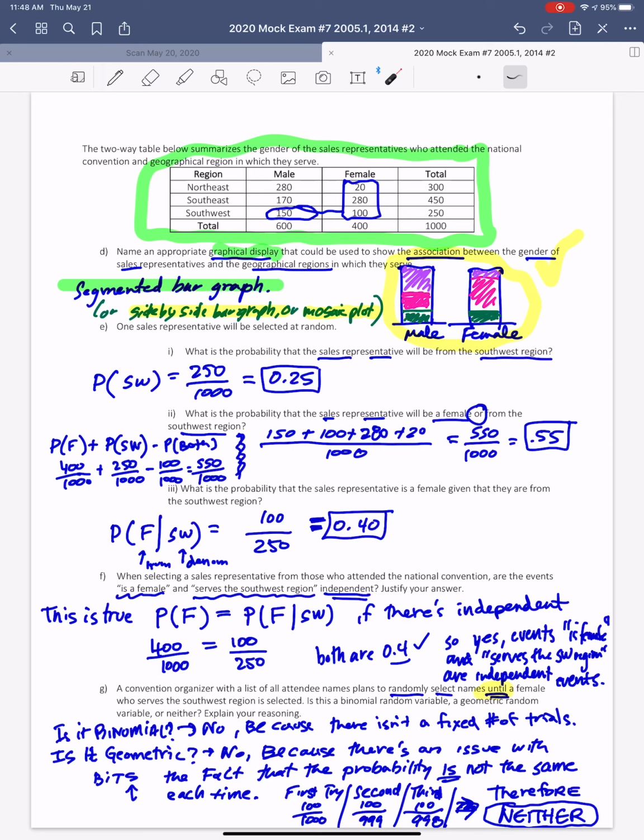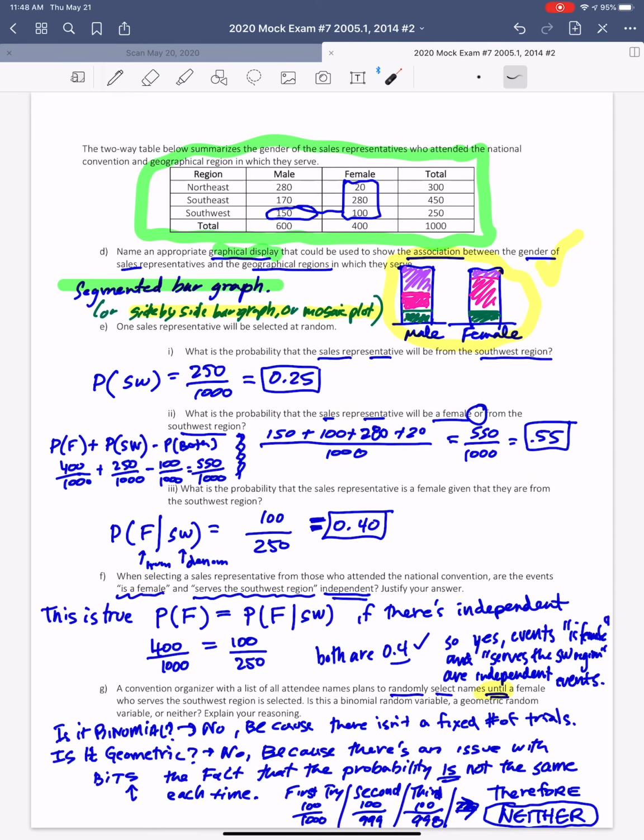Now let's get to one that's a little more difficult. What is the probability that the sales representative is female or Southwest? So notice I've circled, here's all the raw data for female and the raw data for Southwest. And so you can add up these 4 numbers and put them over 1,000. And that's what I did here. This is typically how I do an OR calculation. Some students like to use a formula.